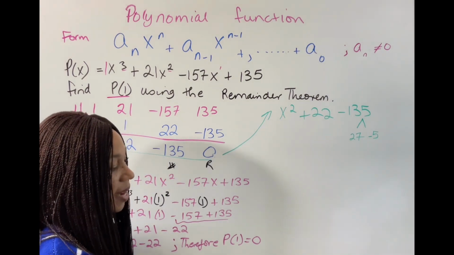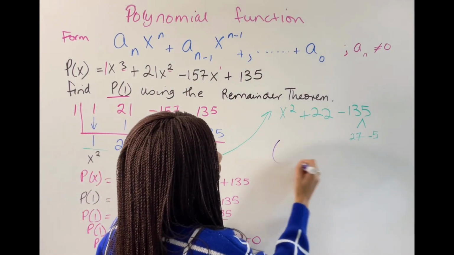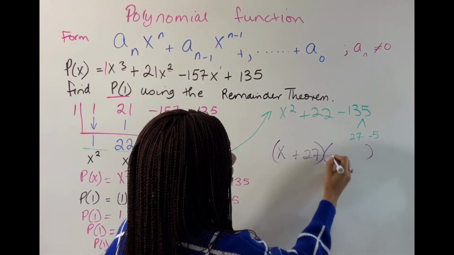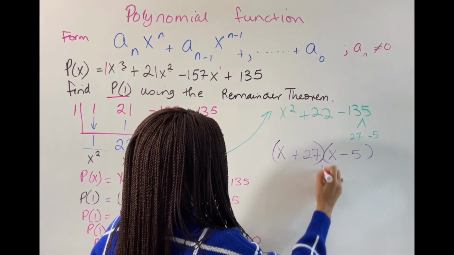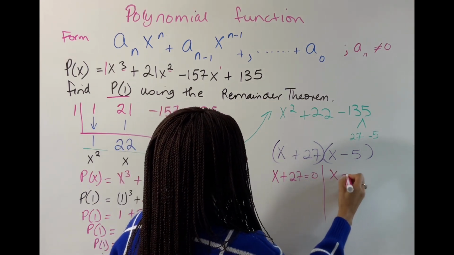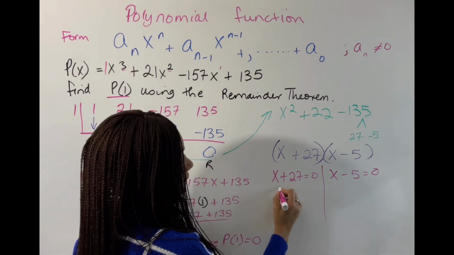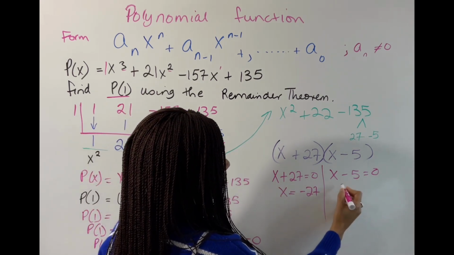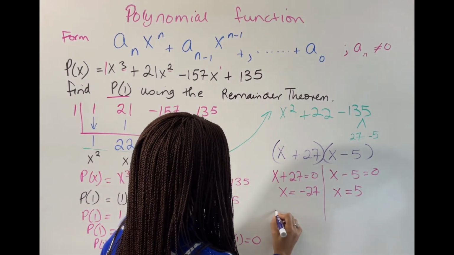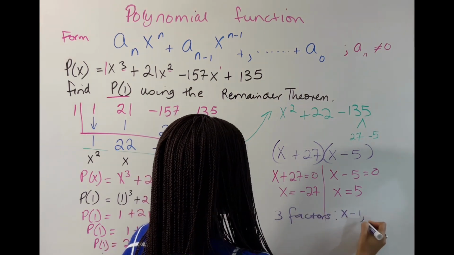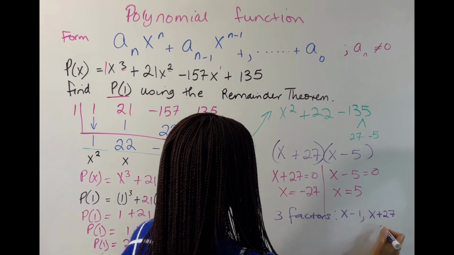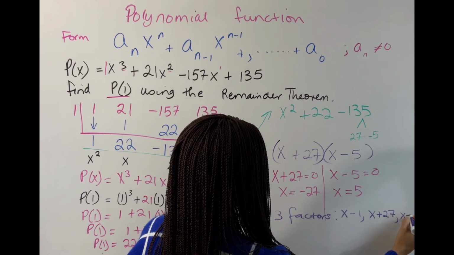So now you can use that, and we can write this as two sets of binomials. So you can write it as x plus 27 and the other one is x minus 5. We can split these now and we can say x plus 27 equals 0 and x minus 5 equals 0. So then x would be equal to negative 27, and for here x would be equal to 5. The three factors are x minus 1, x plus 27, and x minus 5.